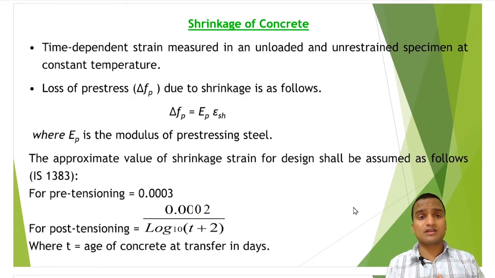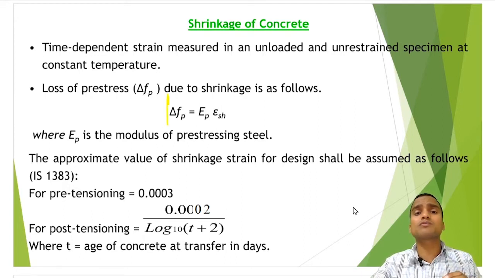Shrinkage is the time dependent strain measured in an unloaded and unrestrained specimen at a constant temperature, let's say room temperature. Here also the loss of pre-stress delta FP in the pre-stressing steel due to shrinkage is given by a very simple formula.